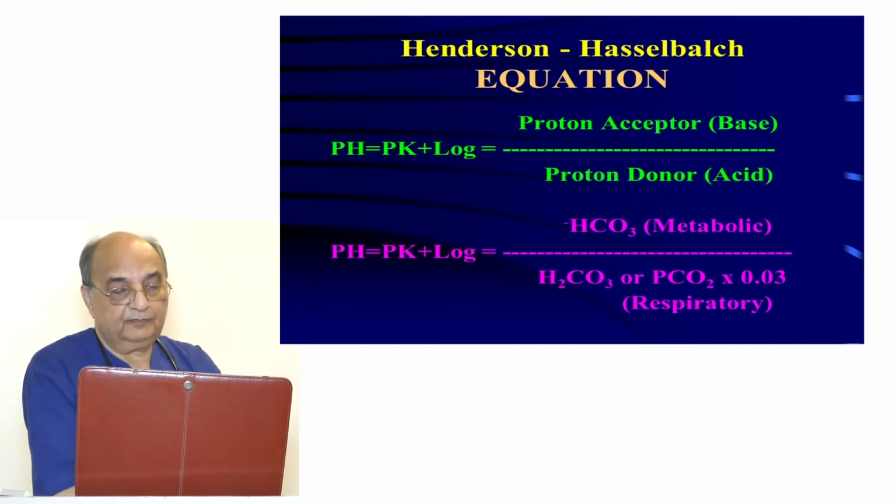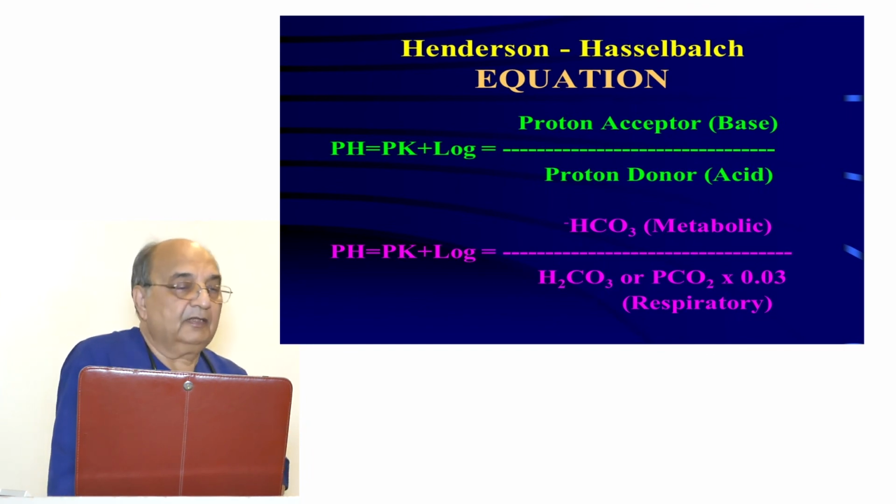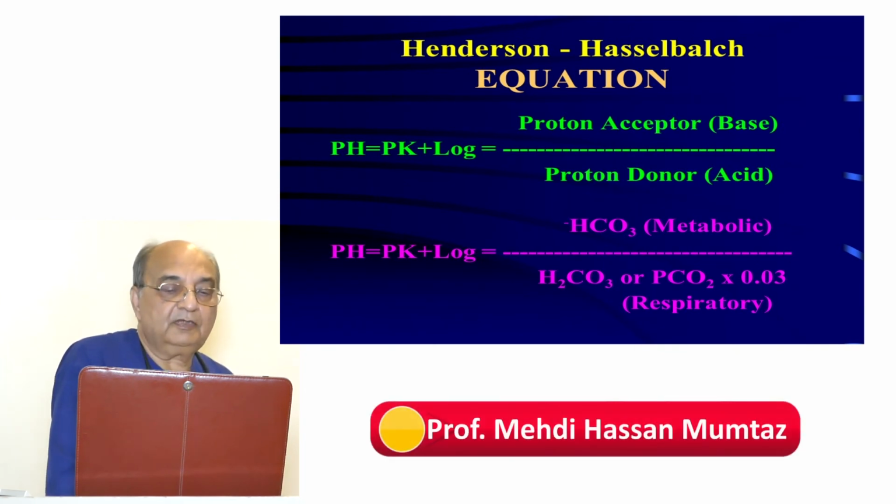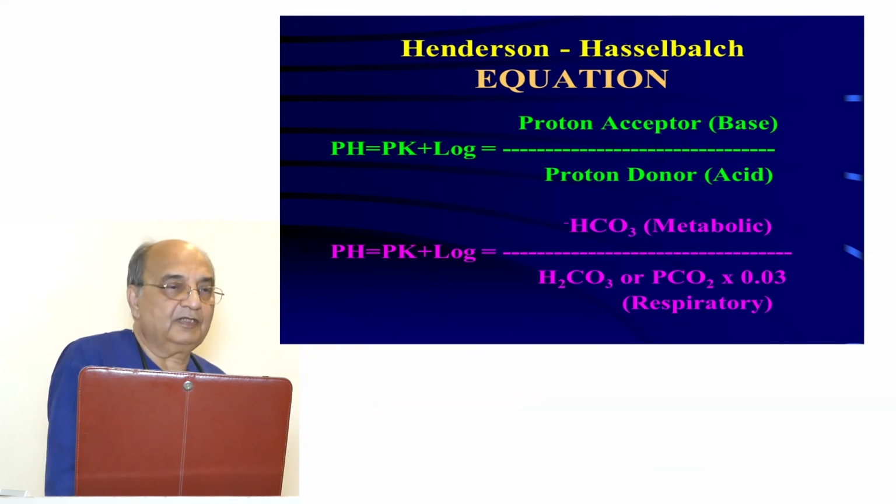And before we go into detail, look at this. This is the typical Henderson-Hasselbalch equation. You must have read it in your physiology, and when I go for examining the students, I usually ask them to write down the spelling. And hardly 90% fail to write down the spelling. Very simple, but nobody bothers about it.